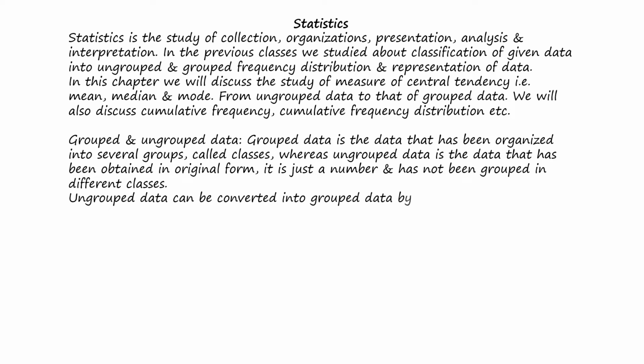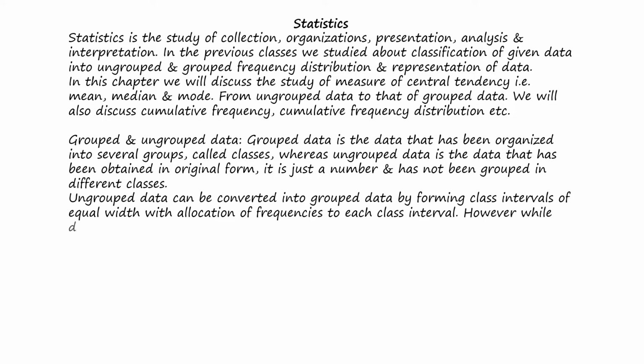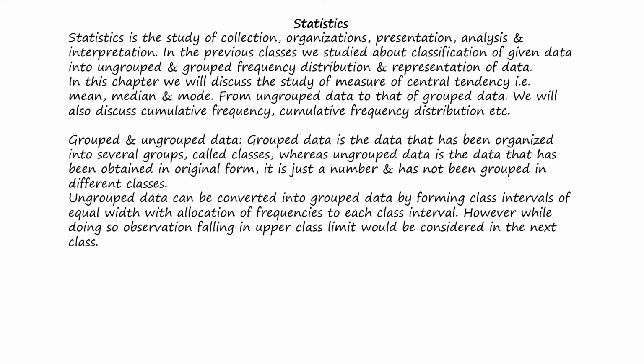Ungrouped data can be converted into grouped data by forming class intervals of equal width with allocation of frequencies to each class interval. However, while doing so, an observation falling on the upper class limit would be considered in the next class.